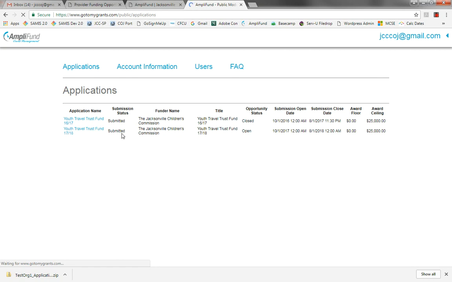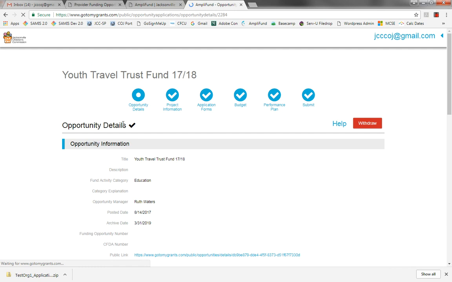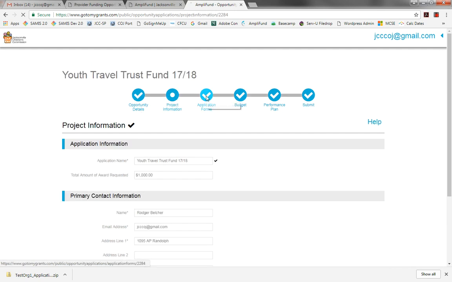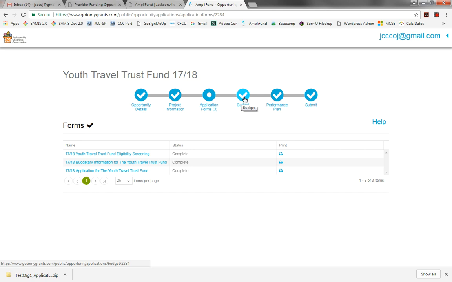You see the submission status. That's very important. And if you want to go back into it from this point, I can click the link again right here. And I can go back and review all of the various applications, the forms on the application, I should say. And that would take us back and let us see these individually. I can print them at that point and have a record as well. So everything looks good at this stage.